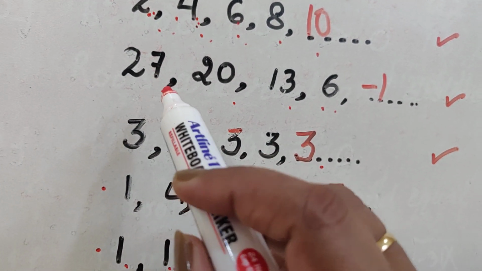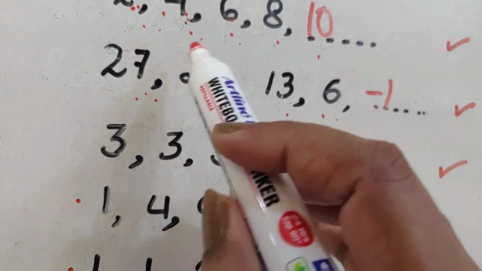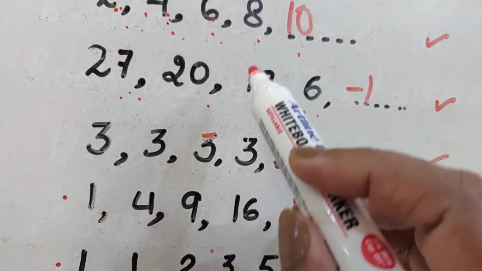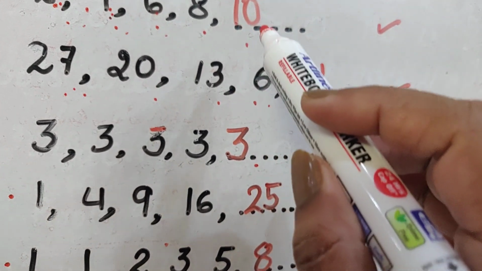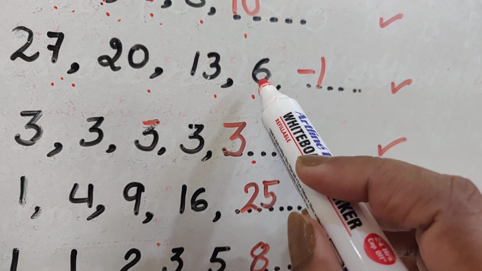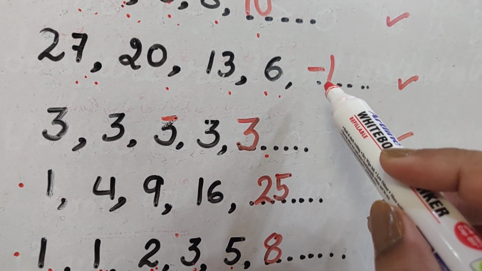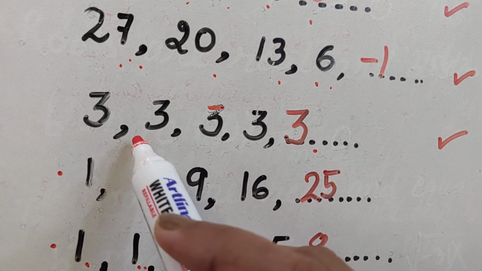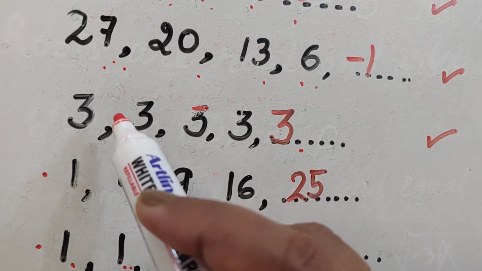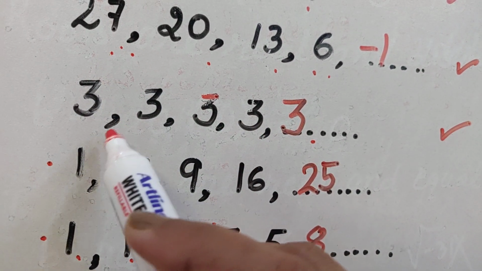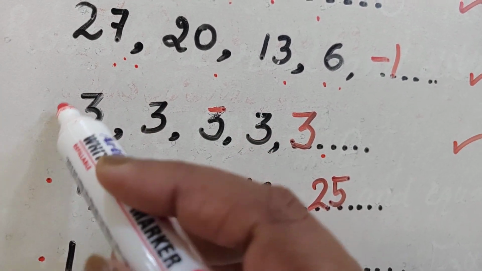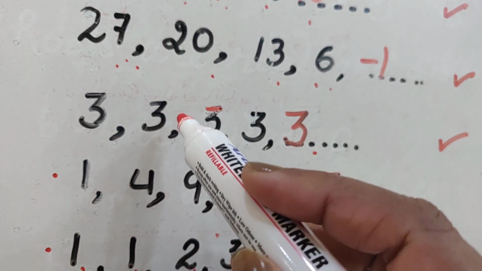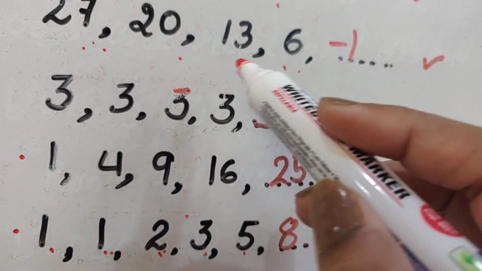And here 27 minus 7 you are getting 20, then again minus 7 you are getting 13, then again minus 7 you are getting 6, then 6 minus 7 you are getting minus 1. And here it is 3 minus 0. You are subtracting 0 here. 3 minus 0, or you can say 3 plus 0. 3 plus 0, it's going to be 3. Again 3 plus 0, 3. Then 3 plus 0, 3, and you've got 3.